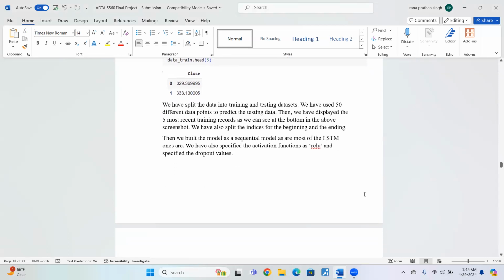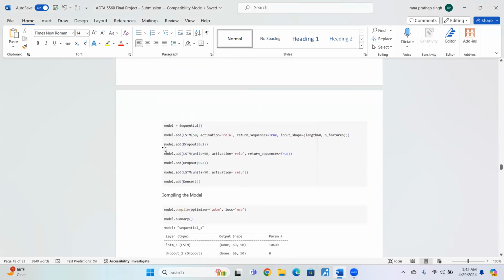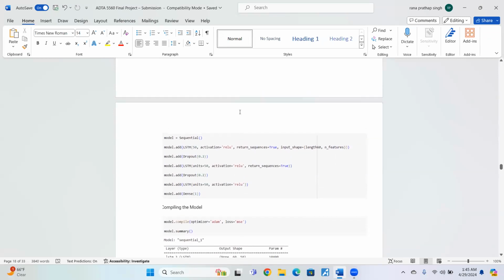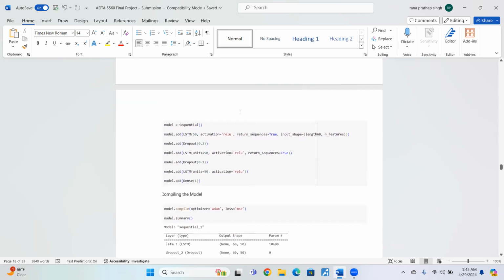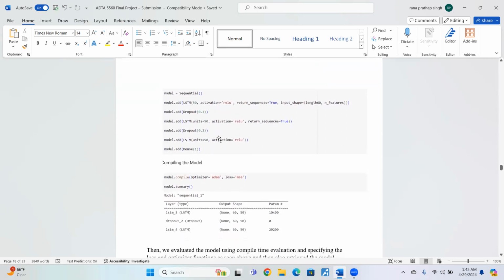Then we have built the model, a sequential model here. This is the code for building the model. We have built the sequential model by using 50 units and the ReLU activation function, and also specified the dropout layers. And then we compile the model, specifying the optimizer and loss function. The optimizer is Adam, and the loss function is MSE. And then we have gotten a summary of the model using the summary method.